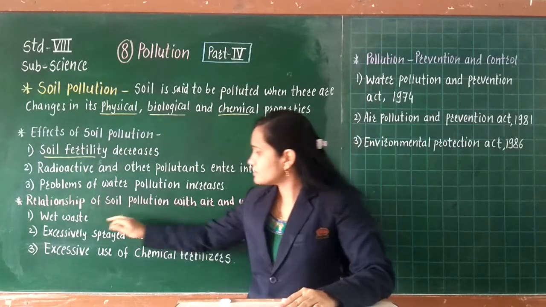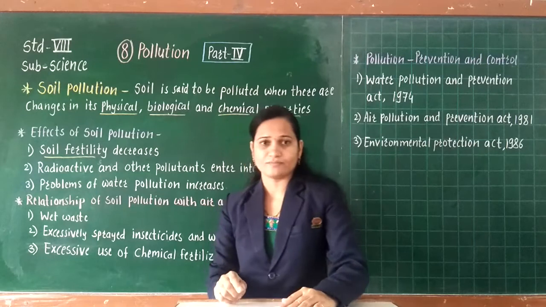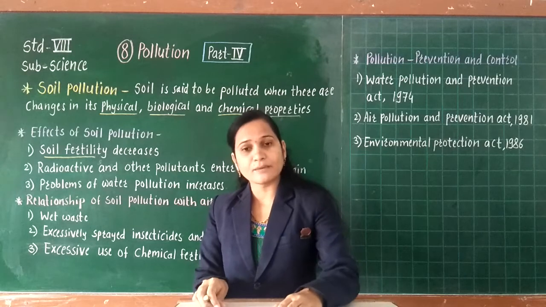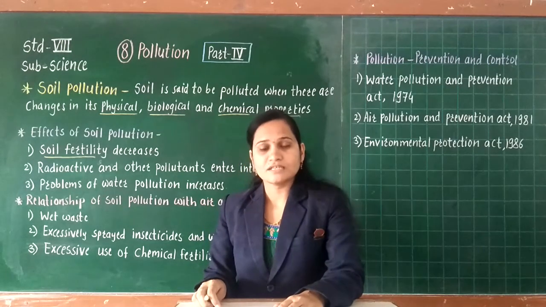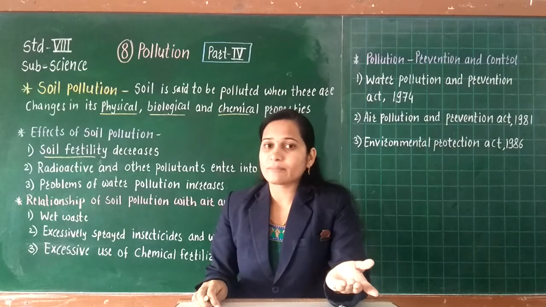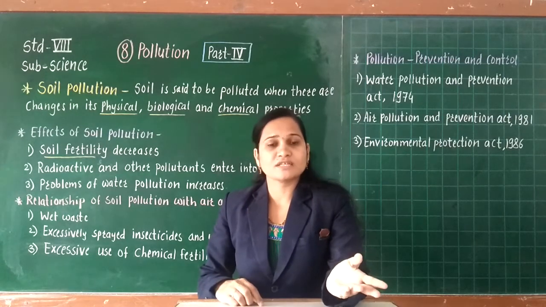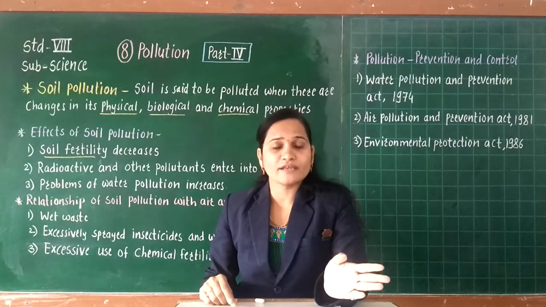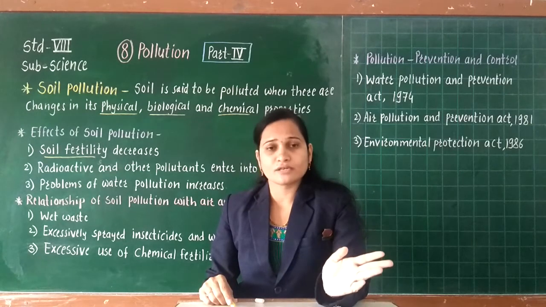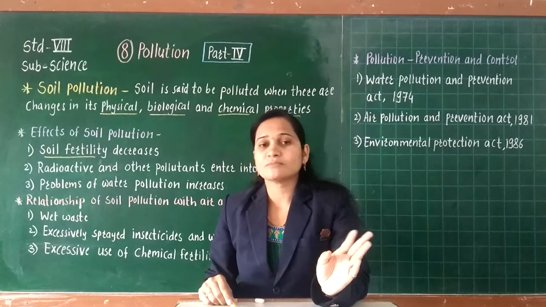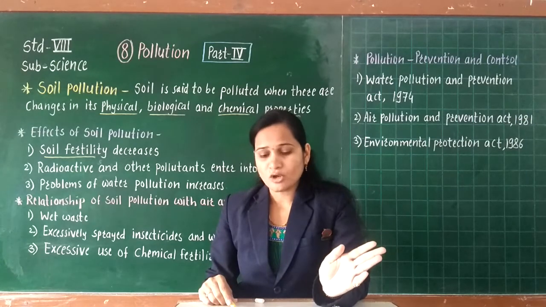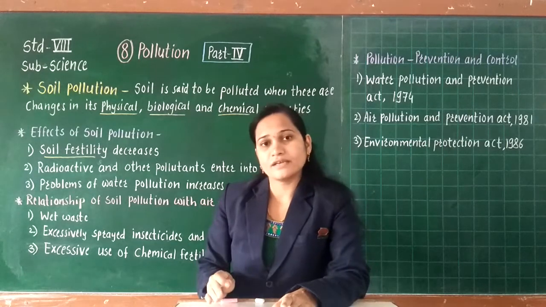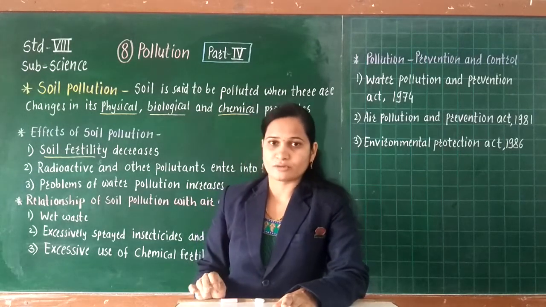Now the first point here I have written is wet waste. If wet waste is dumped at wrong places, instead of composting, disease causing pathogens start to occur in such soil, and if such polluted soil mixes into nearby water bodies, at that time it is responsible for causing water pollution. So when we dump wet waste at wrong places, it is also one reason to cause water pollution.